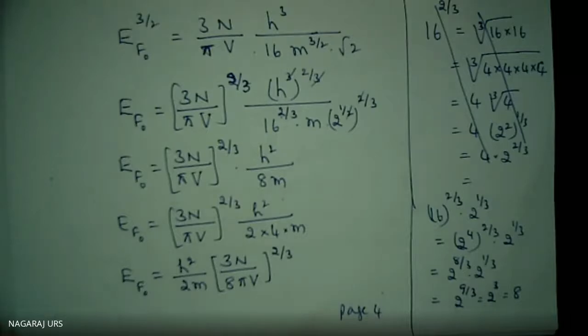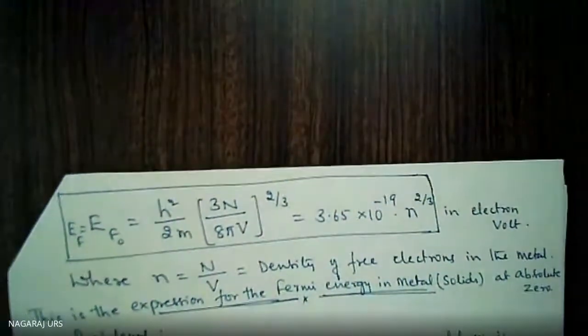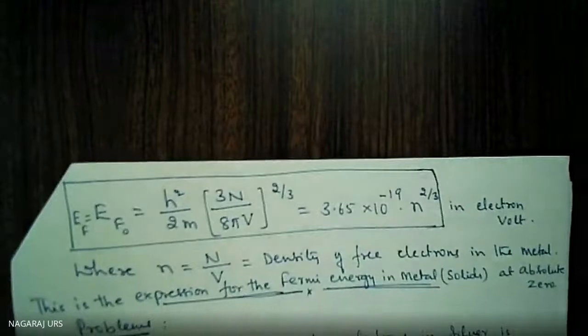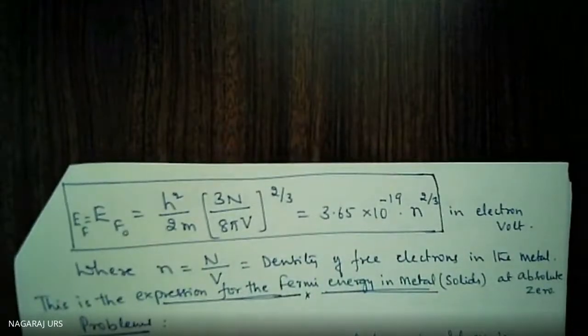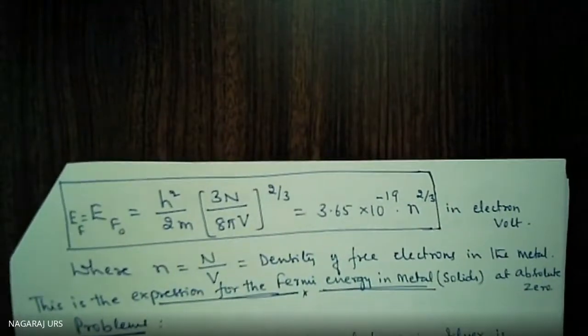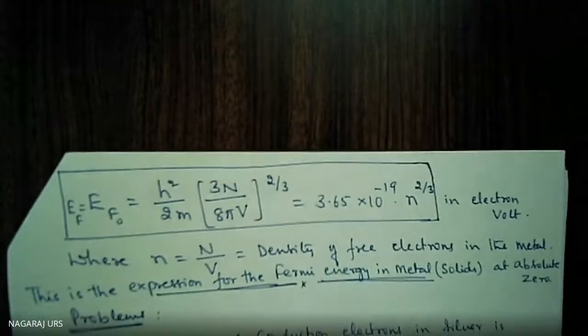For that purpose, I have written that small calculation also. We have to solve the problem using this formula. We are supposed to solve the problem.